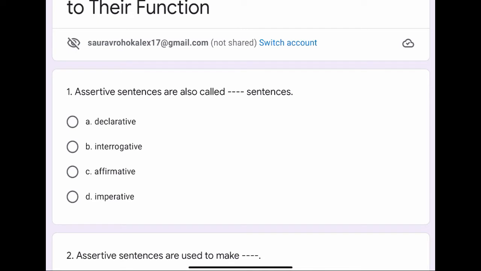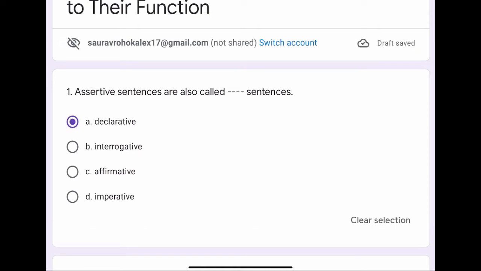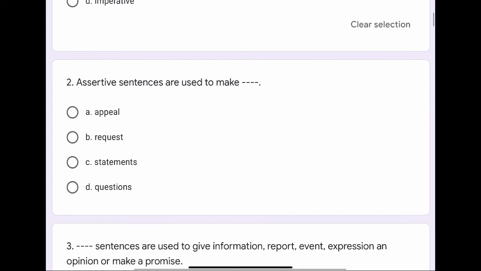Question number 1. Assertive sentences are also called dash dash sentences. The options are A. Declarative, B. Interrogative, C. Affirmative, or D. Imperative. The correct option is A. Declarative.